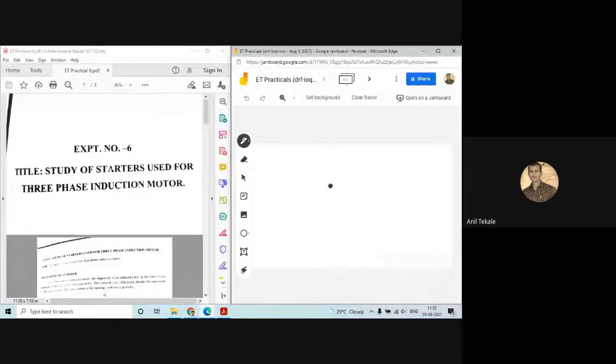So now we are moving towards the next experiment. Recently we completed experiment number 3. Now we will move towards experiment number 6. It is again related to starters, but here a different case: the study of starters used for the three-phase induction motor. Right now we have seen the DC motor, and now we will see the induction motor.